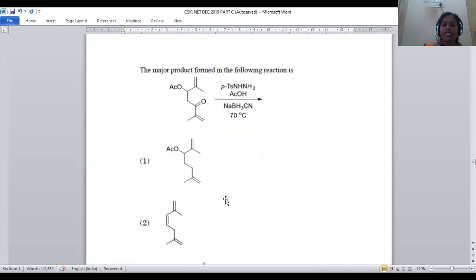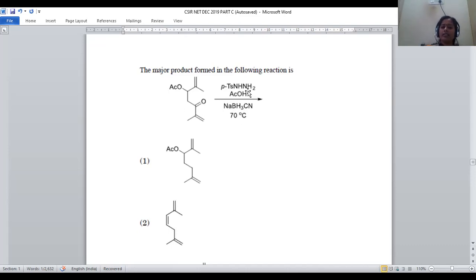Now let us move on to question number 37, where we are taking terpene. It is a kind of natural product. This terpene molecule is treated with tosyl hydrazine. Tosyl hydrazine is the reagent used to form a condensed product. Here NH2 is condensed, so that a double bond N-NH-tosyl group will be generated, and further it is subjected to mild reduction using sodium borohydrocyanide, the mild reducing agent. Now let us see what the product will be.